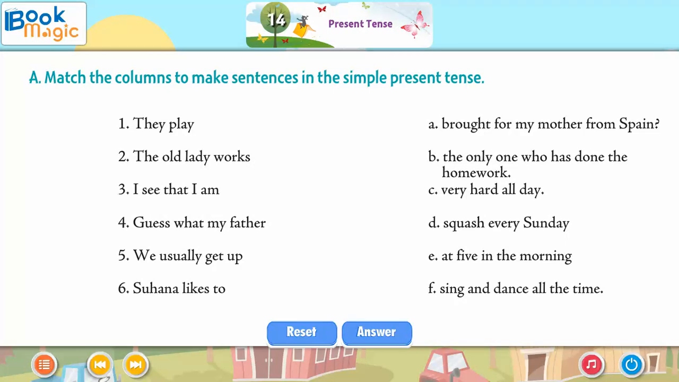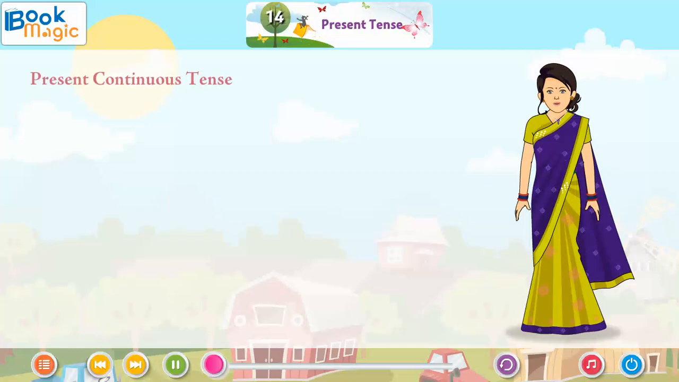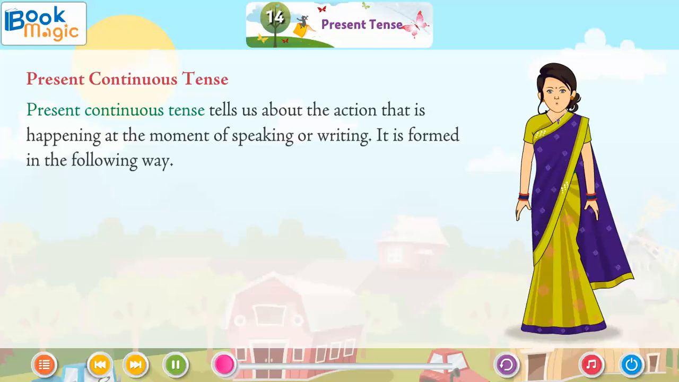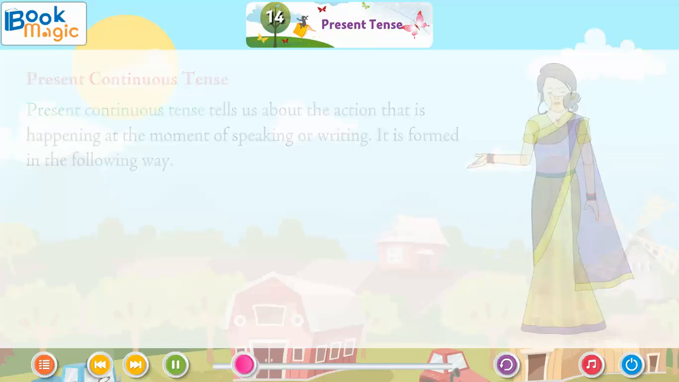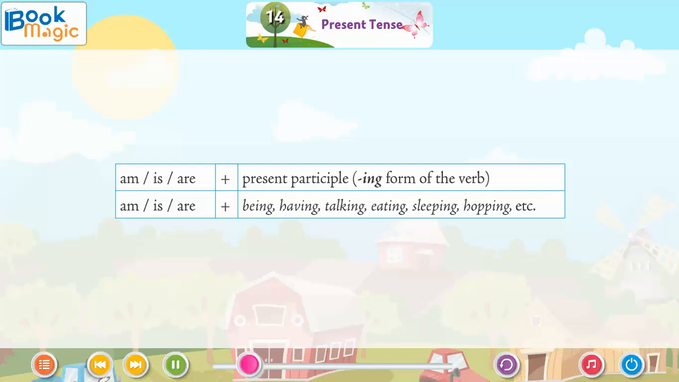A. Match the columns to make sentences in the present continuous tense. Present continuous tense tells us about the action that is happening at the moment of speaking or writing. It is formed in the following way. Am, is, are plus the present participle, the ing form of the verb. Am, is or are plus being, having, talking, eating, sleeping, hopping, etc.